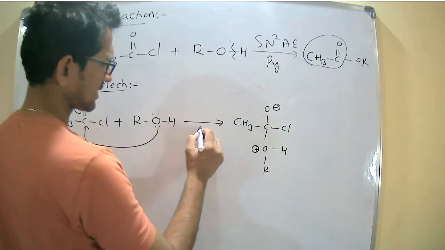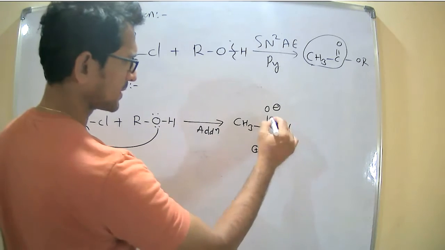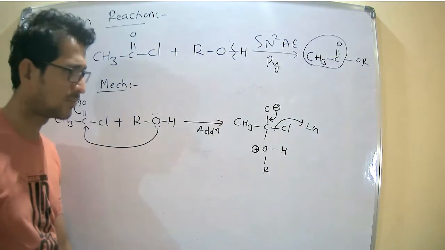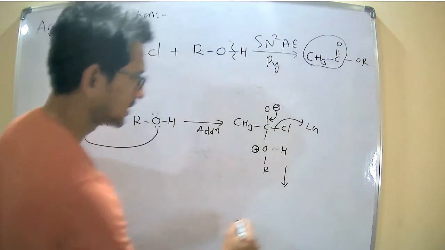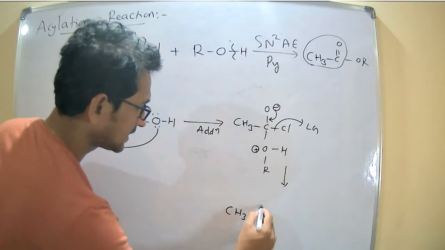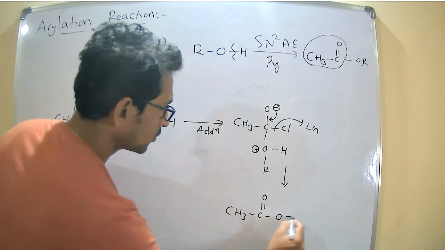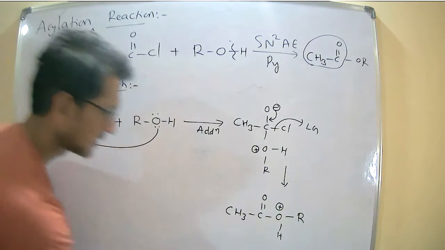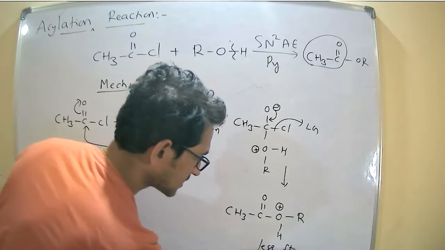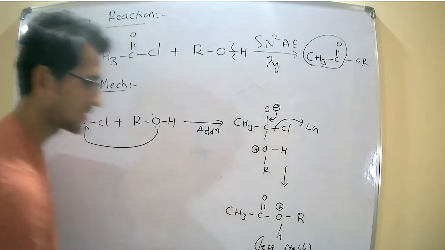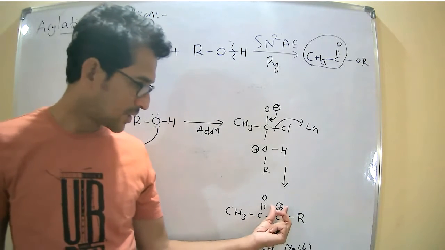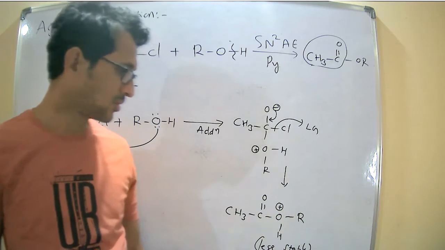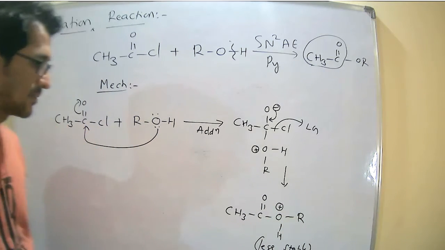Now addition of the group is completed. Next, elimination of the leaving group gives CH3 C double bond O R and H, again with the positive charge. This is a less stable species, because we know that positive charge on a more electronegative atom makes the system less stable.